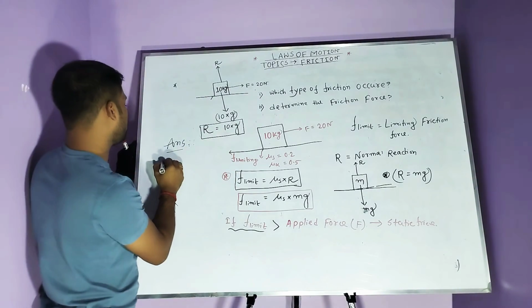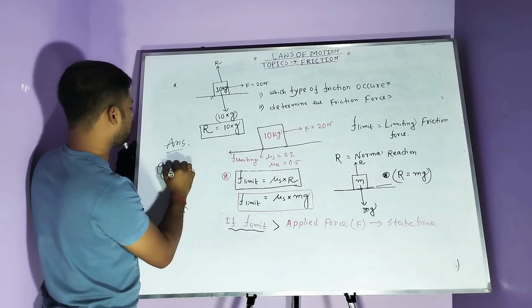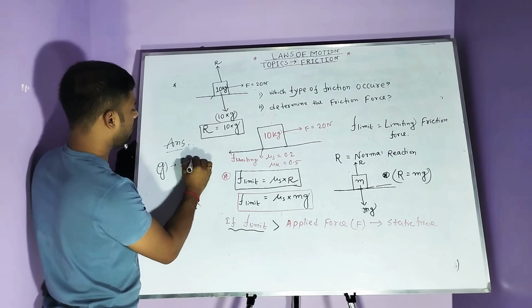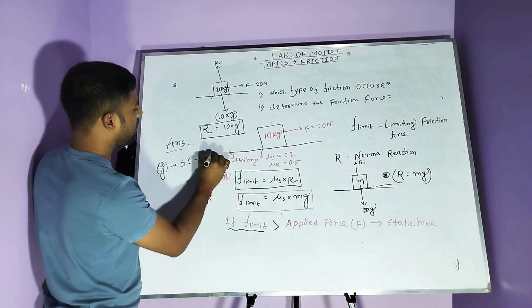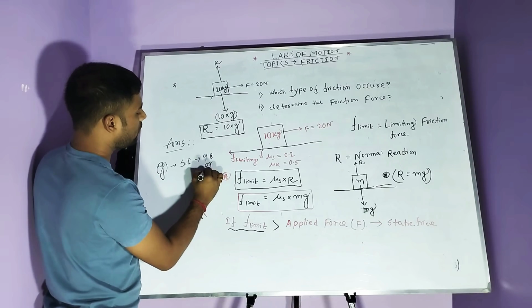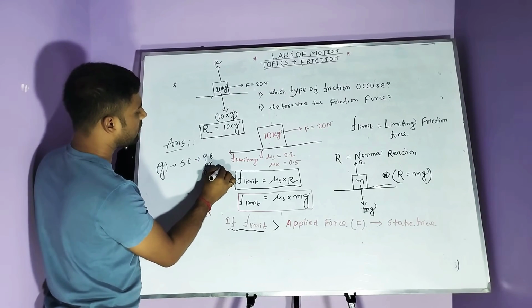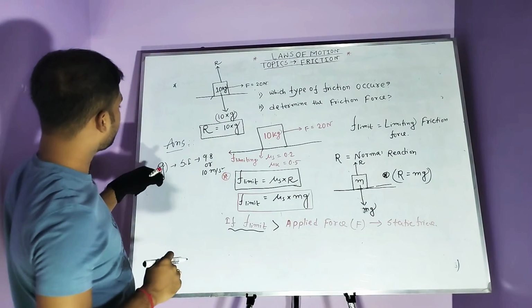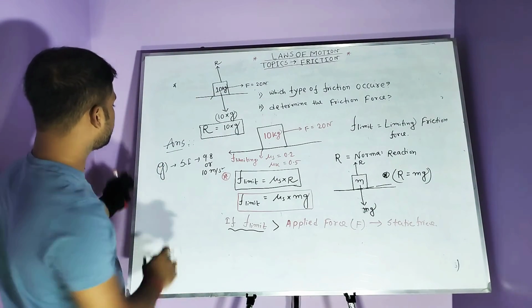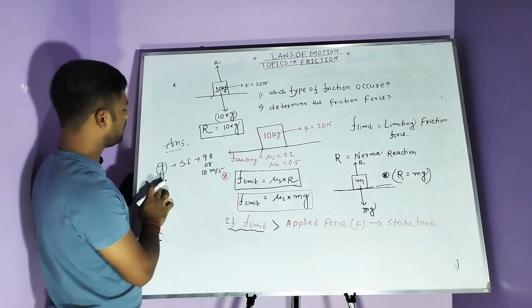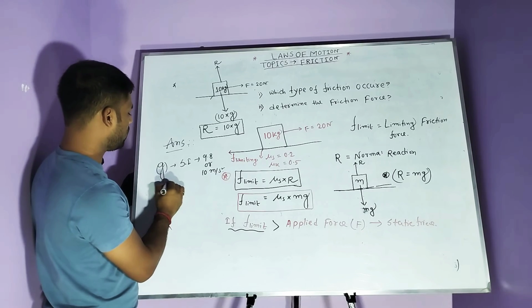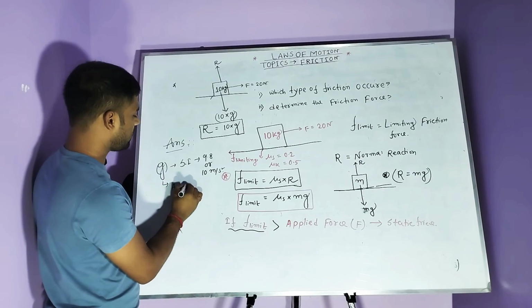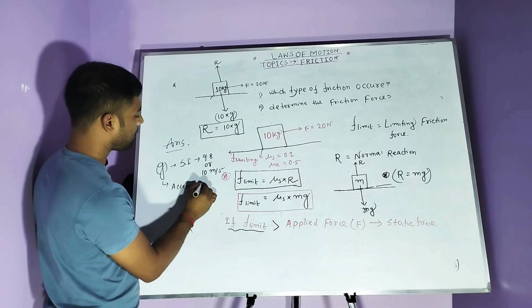The g value is also given in the data. The value of g in SI unit is 9.8 or 10 meter per second square. This is the SI value of acceleration due to gravity. Small g denotes acceleration due to gravity.